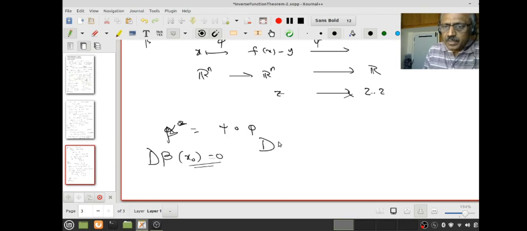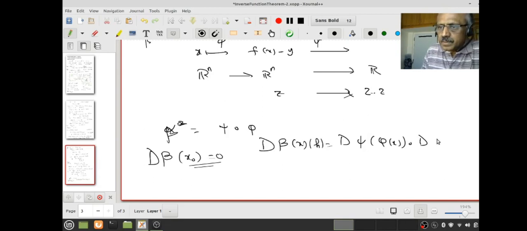So this is d psi at phi of x, acting on some vector h if you want, followed by d phi at x acting on h.